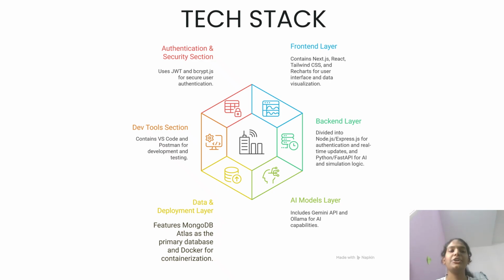Tech stack. To build this project, we use a modern and flexible tech stack that combines front-end visualization, back-end APIs, and AI models. On the front end, we use React and Recharts to create interactive dashboards that show real-time market changes. On the back end, we use FastAPI, a Python framework that is lightweight and perfect for serving AI models and data.